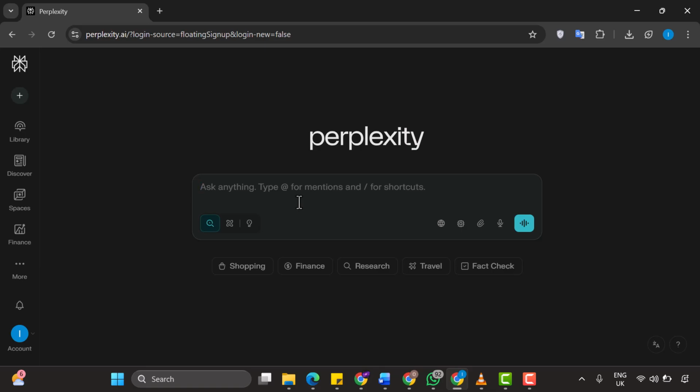So why would you actually want to connect your Gmail to Perplexity? What are the real-world benefits? Well, let me tell you, this is going to allow you to save massive amounts of time. Just imagine if you have to deal with hundreds of emails every single day. You can simply ask Perplexity to find specific information, specific emails from specific people, or emails about specific topics, and it will do all that searching for you instantly.